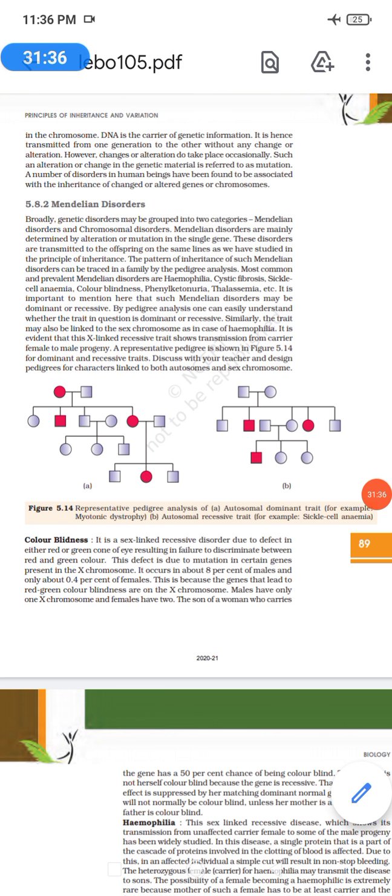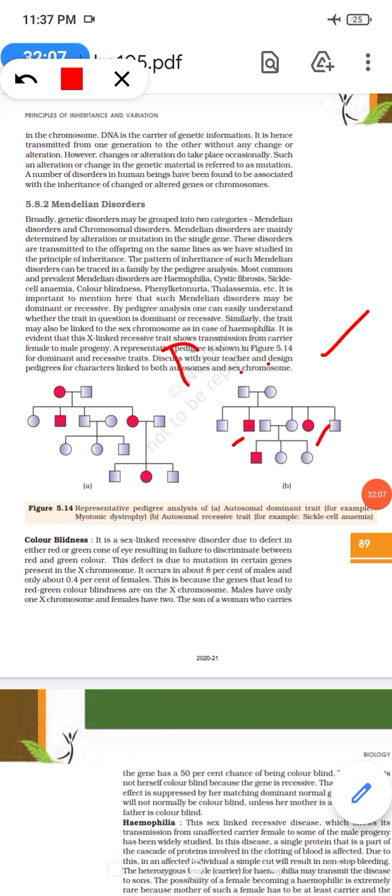Whereas if I talk about autosomal recessive, you see in the second progeny we do have people with the disease. So either of them is a carrier, or maybe both are carriers. Okay, so there is a carrier of the disease. If this person has the disease, then obviously both of them are carriers.